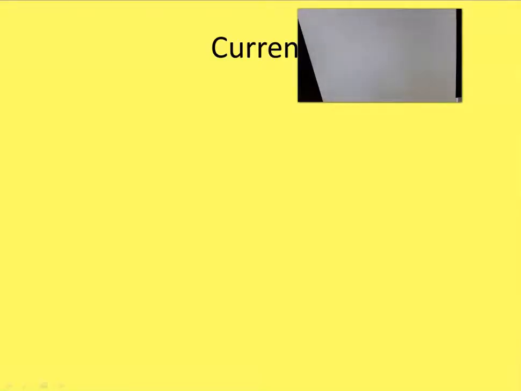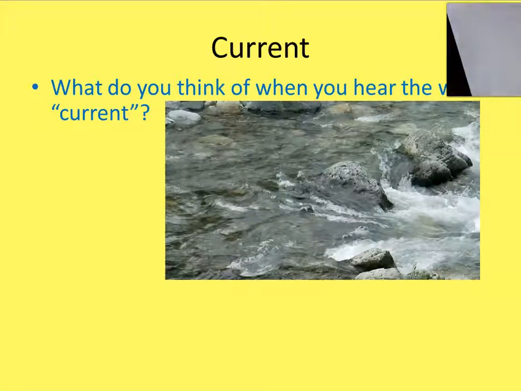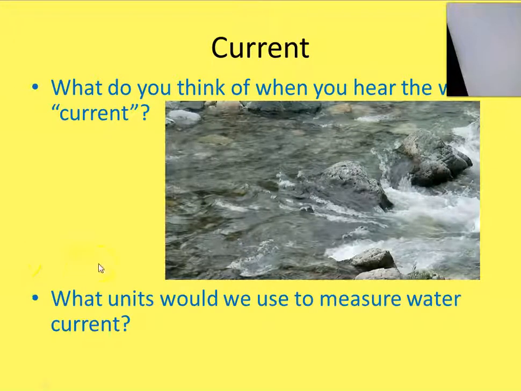So if, yesterday, somebody asked you what's the first thing that comes to mind when you hear the word current? Well, for most of you, I'm guessing the first thing that comes to mind is something to do with water. So a river, something like that. So what kind of units would we use to measure water current? Think to yourself, what scientific units would you use to measure a current?